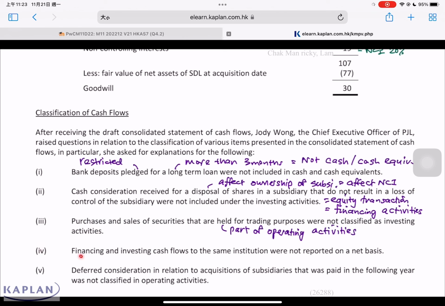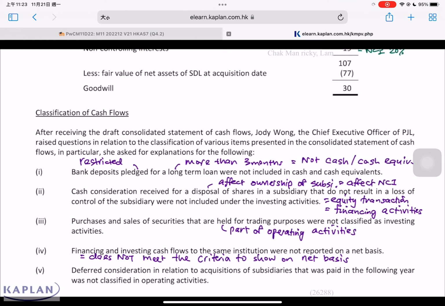Number 4. Financing and investing cash flow to the same institution were not reported on net basis. Why are we not reporting on net basis? Because these are transactions relating to the activity of the entity. It does not meet the criteria to show on net basis. When we're dealing with the same institutions relating to the activity of the entity, like for example, you get a loan from Bank A and we invest in certain product of Bank A, this is the activity of the entity. If it's an activity of the entity, you must show a cash inflow, show a cash outflow.